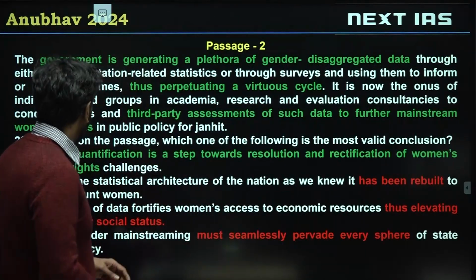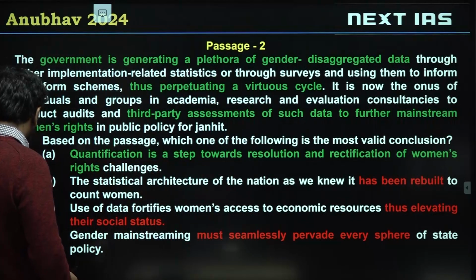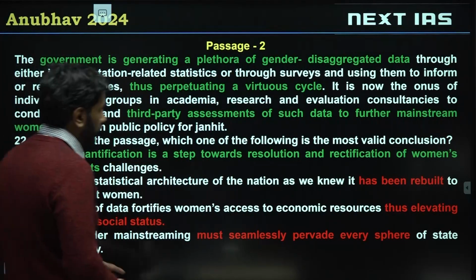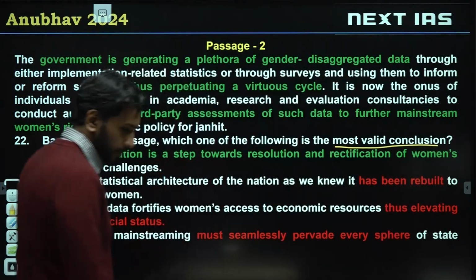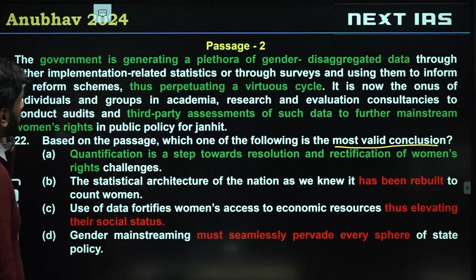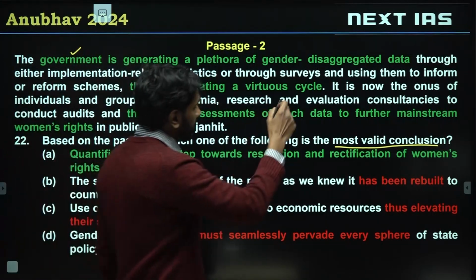Alright. So based on the passage, which of the following is the most valid conclusion? We are trying to draw a conclusion. Most valid conclusion. Alright. The government is generating a plethora of gender disaggregated data. So the author is talking about government has gender data.